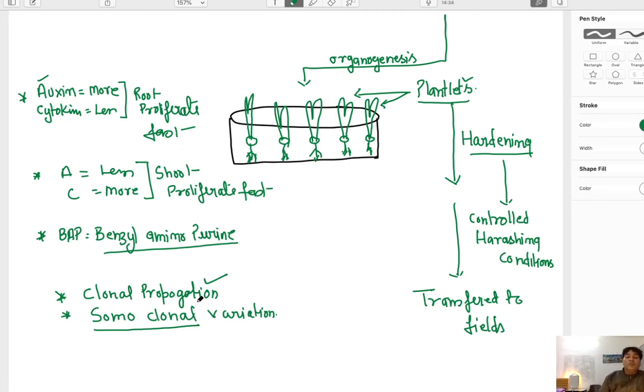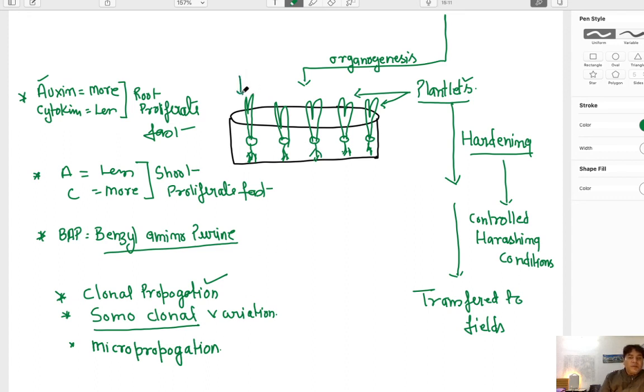Now got it? Because all the cells of the callus are clones to each other because they are developed from a common parent or common cell. So they are genetically identical to each other. So that's why we call them clones, and these plantlets are clones to each other. That's why we call this technique also clonal propagation through tissue culture. Now this tissue culture is also called micropropagation because we are working at the cellular level, tissue level.